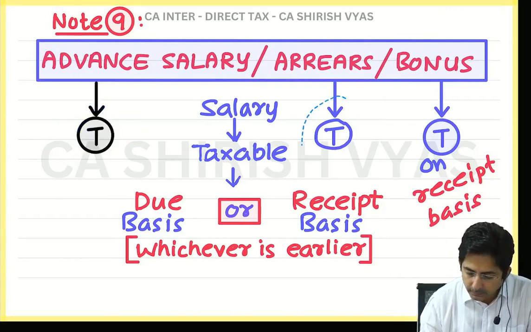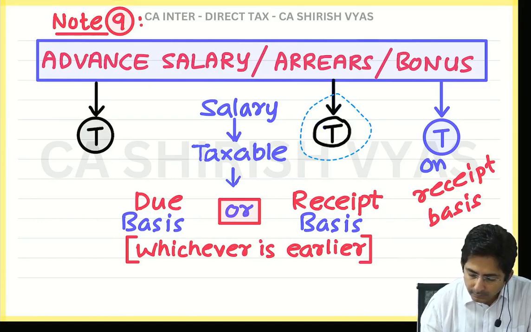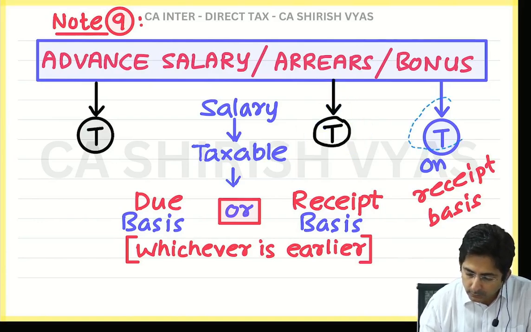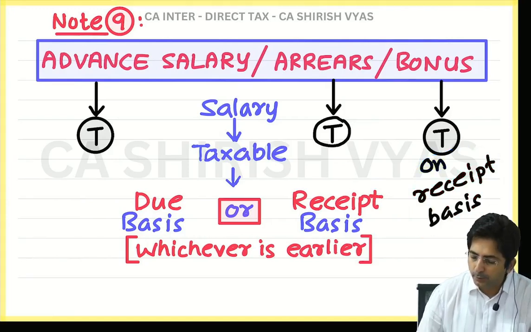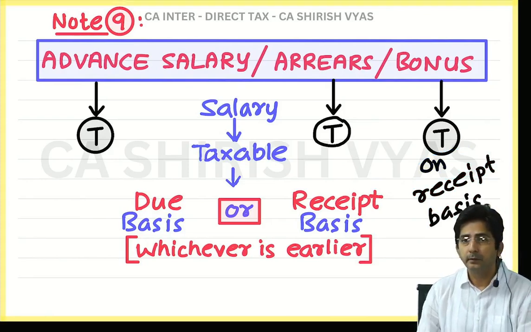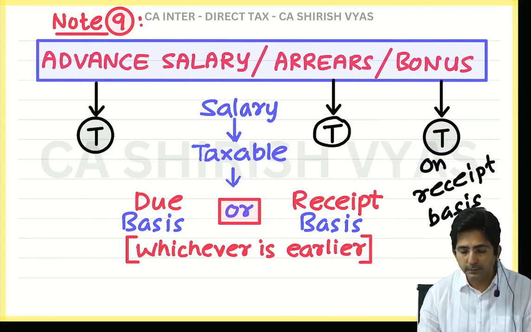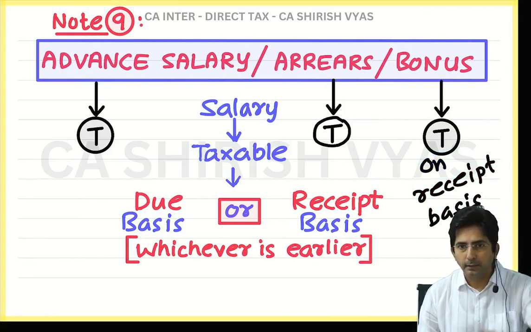Advance salary taxable, then read. Arrears of salary also taxable, and bonus is also taxable but on receipt basis. It is taxable on receipt basis. Wait, the main thing is I have put it in black now. Okay, that's it. So this completes the theory of advance, arrears and bonus.